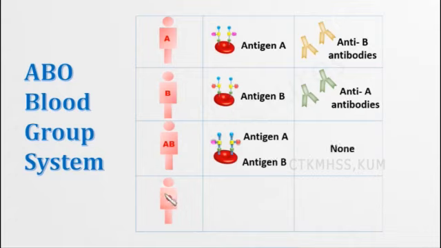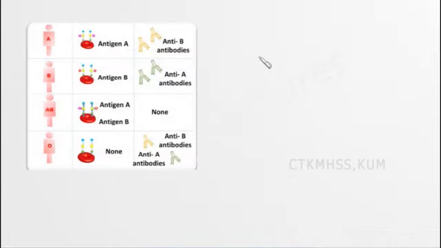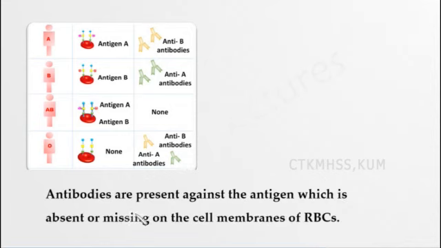And O, there is no antigen, that is why we call it null allele form. Next, if you see antibodies, both anti-A and anti-B antibodies are seen because there is no antigen. So that is about the ABO blood group system. Here you can see this given as a tabular column. Antibodies are present against the antigen which is absent or missing on the cell membrane of RBC. Whichever antigen is missing on the cell membrane, that will be the antibody in the plasma.